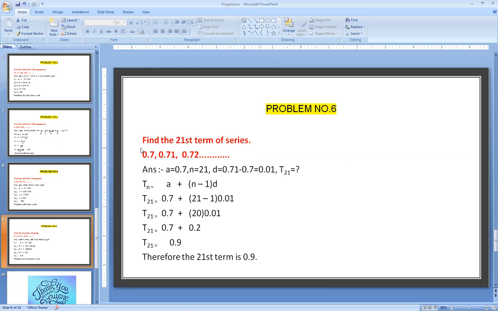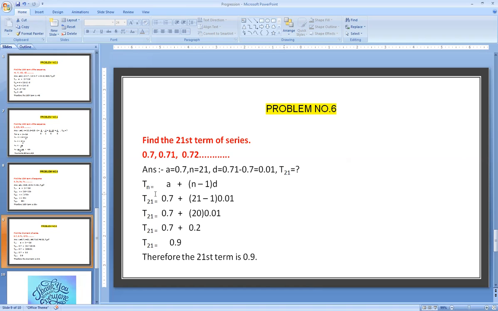In the series, how many numbers? To calculate the 21st term, the number of terms will also be 21. Therefore, the value of a becomes 0.7, n is nothing but 21. The difference between the numbers, 0.71 minus 0.7, is nothing but 0.01. Therefore, we need to calculate the 21st term.